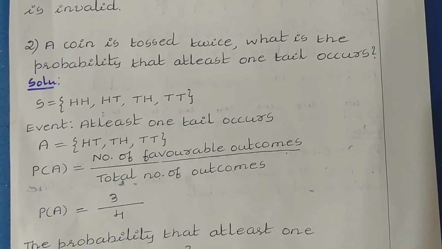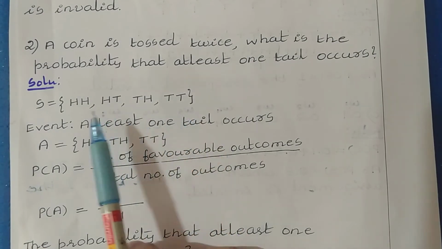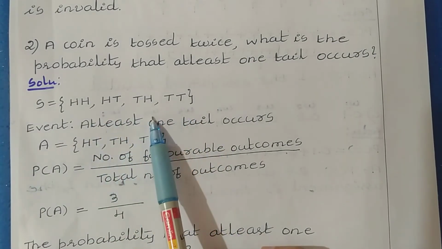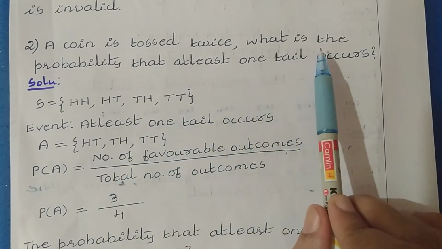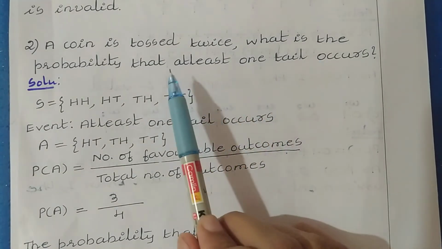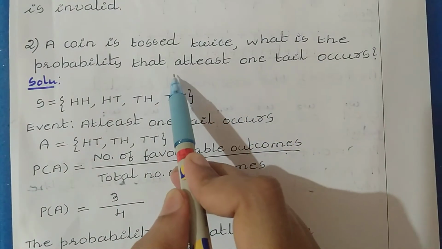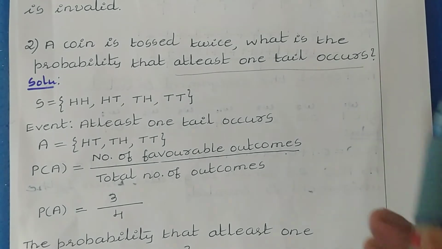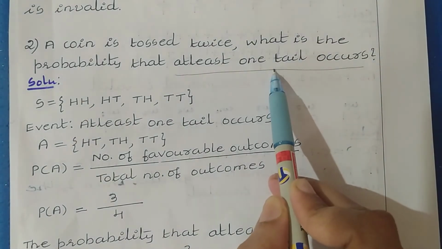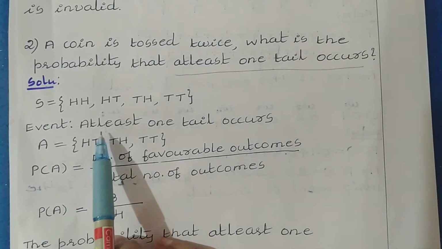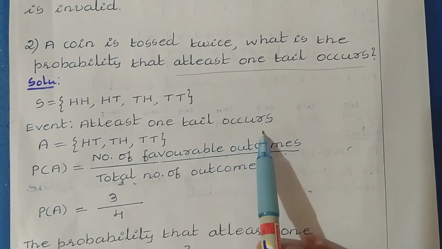So here there is a coin which is tossed twice. Based on that we can have 4 possible outcomes: HH, HT, TH, TT. Now we need to find the probability that at least one tail occurs. So now this forms the event. Let us consider the event: at least one tail occurs.